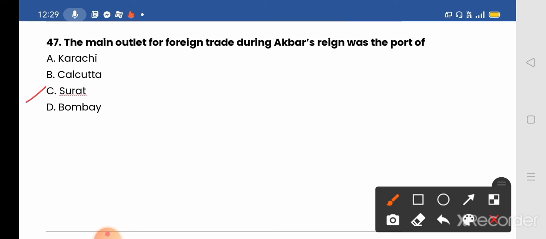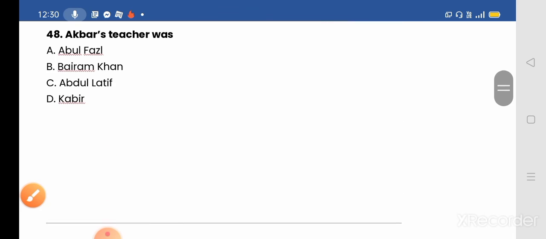And the French East India Company and also the British East India Company came there to establish factories at first in Surat. Only for this reason, because during the reign of Akbar, they were the most powerful at sea. Trade at Surat, the main port of Mughal India, Gujarat, emerged as the leading outlet at that given time. Okay. Next we move to our next question, 48.